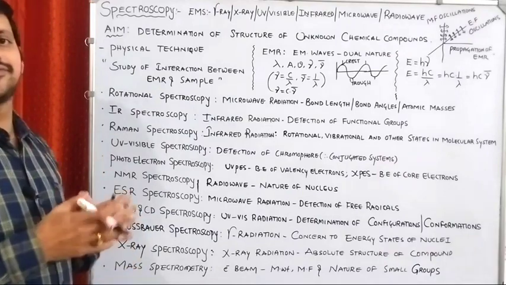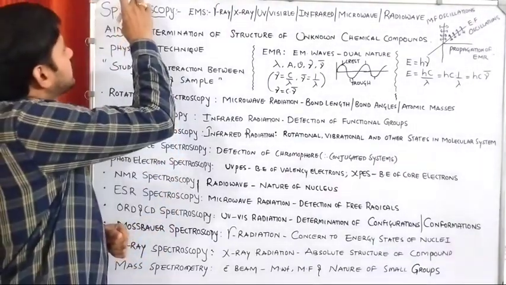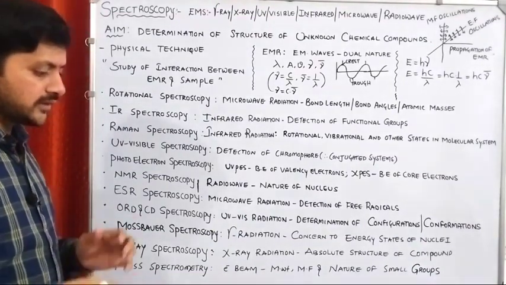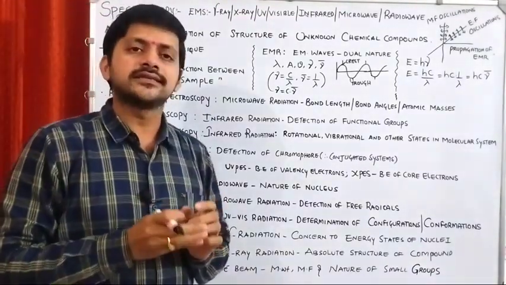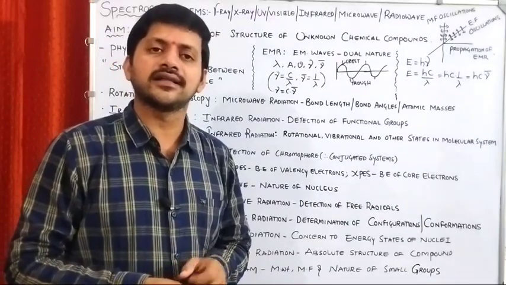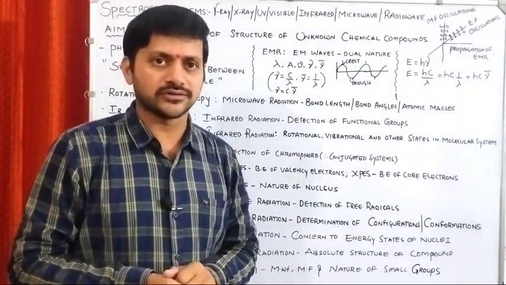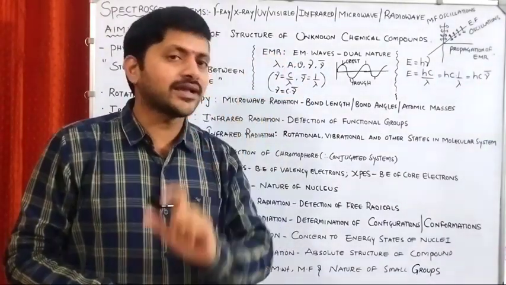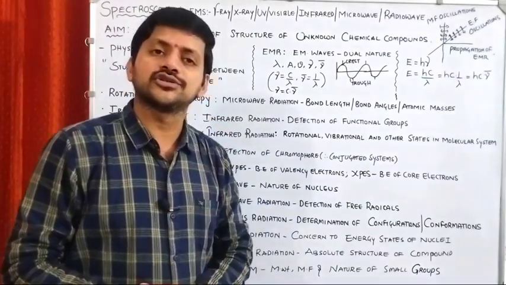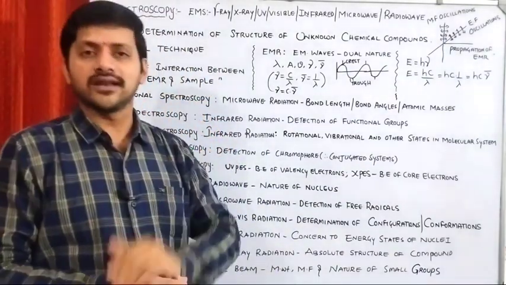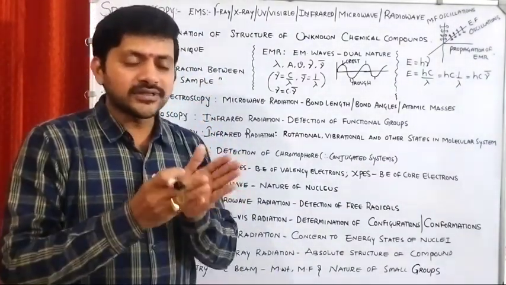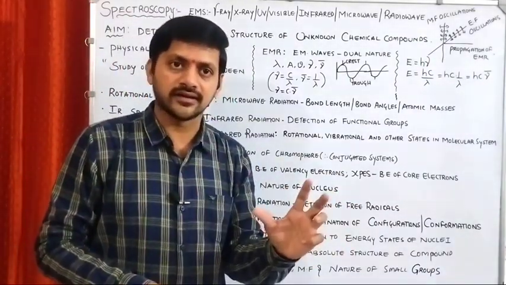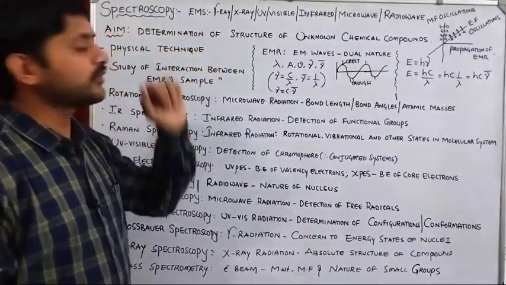Let's start the next very important subject. That is what? Spectroscopy. We all know that chemical methods are generally used to determine the structure of unknown chemical compounds. In the late 1950s, we used only chemical methods to determine the structure of different kinds of chemical compounds. After the 50s, people introduced a new physical technique, commonly called spectroscopy.